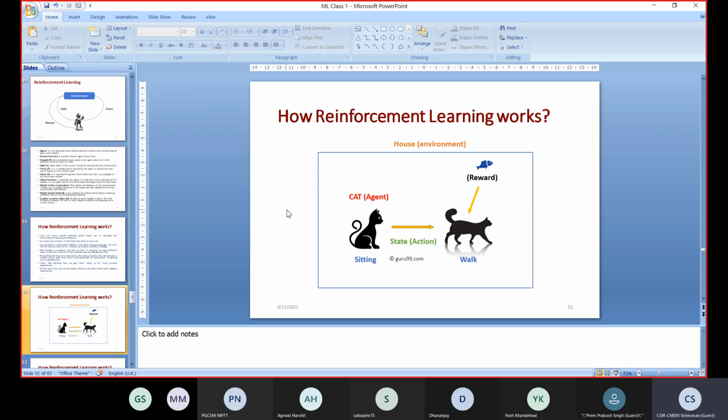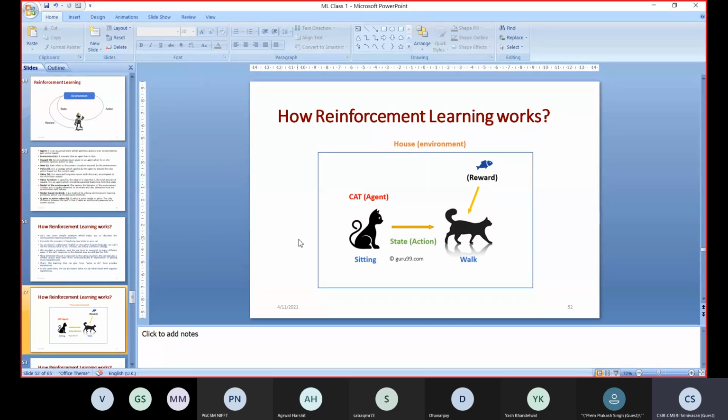The reward is a dry fish which we give the cat to eat. So the environment is a house, the cat is an agent, and the state goes from one situation to another. It may be from sitting to walking, sitting to running, or jumping or anything. The reward can be a fish, and the punishment can be just a beating.